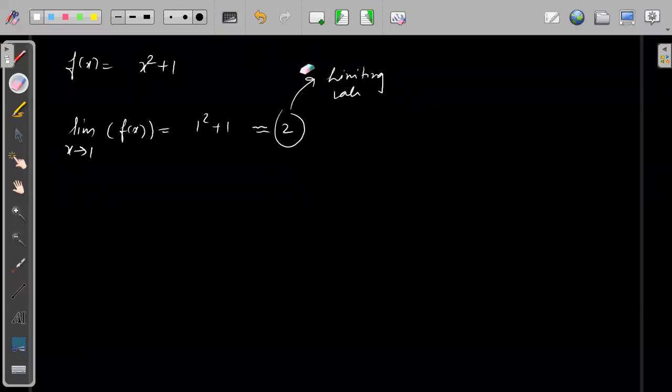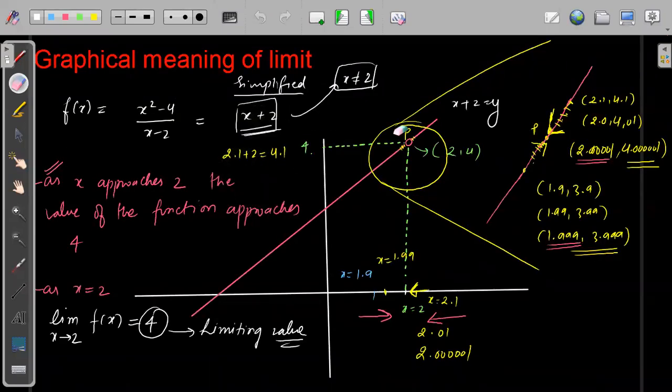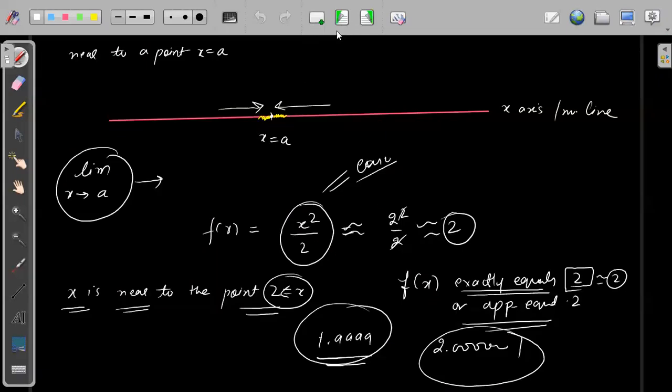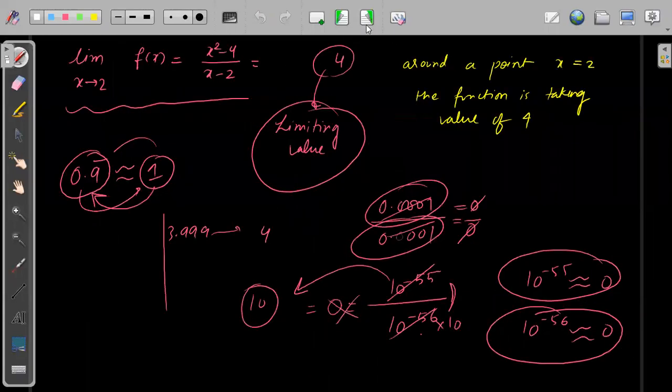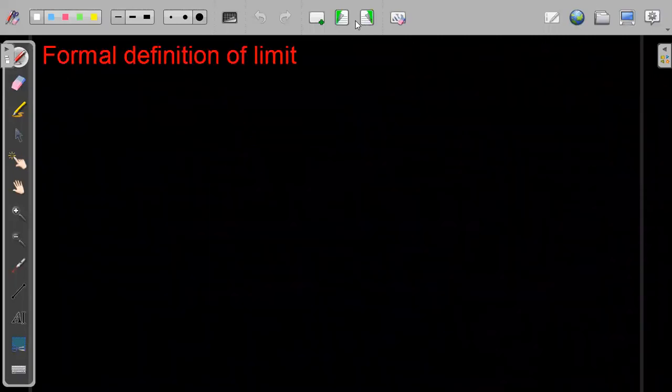So after this, for this one we have seen that any number can be approached from two sides. One is this side and one is this side. In the previous case also, when we were talking about the linear function, that is the x-axis, we saw that x equals a can be approached from two sides. One is from this side and one is from this side. That means right side and left side. So now we will define this neighborhood in more detail. Or first we'll see the formal definition of limits, because limits will be given to you in your books also.